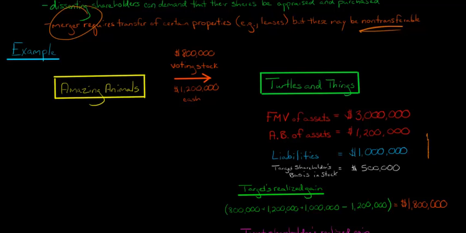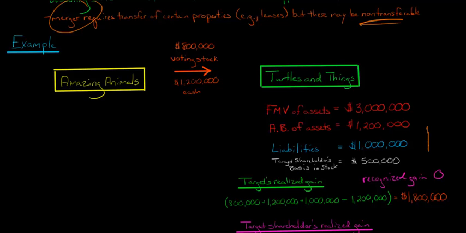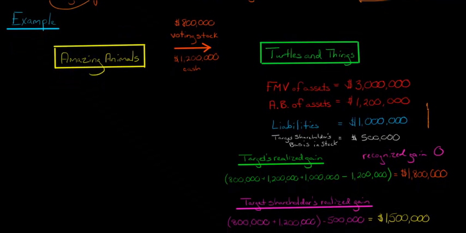However, because this qualifies as a Type A tax-free reorganization, the recognized gain is going to be zero. So the recognized gain is zero. That's very important. That's the whole idea of the tax-free reorganization: even though they've got a realized gain, the recognized gain is zero. So there's not going to be any tax liability to the target, right? That's nice. Now let's think about the target shareholder, right? Again, the voting stock and cash are being given to Turtles and Things, but then Turtles and Things is turning around and giving that to their shareholder, right? And then Turtles and Things is basically going to cease to exist.